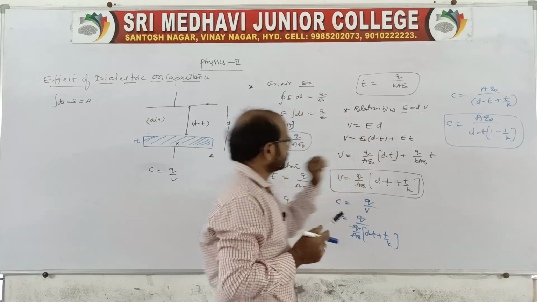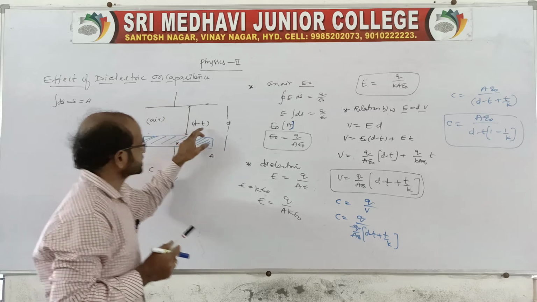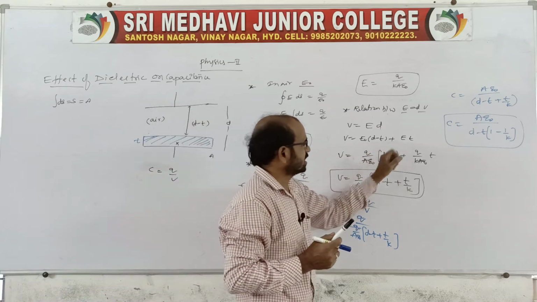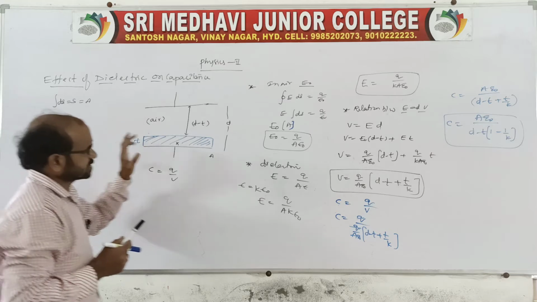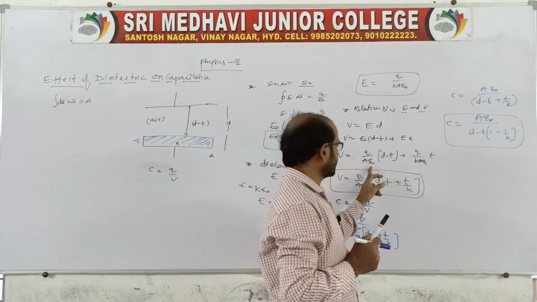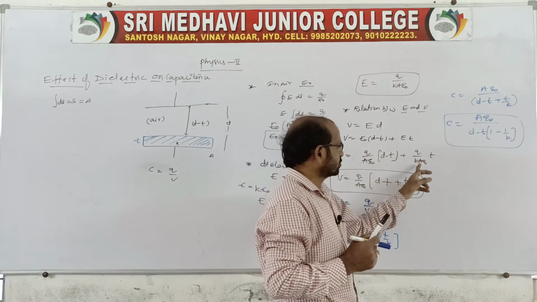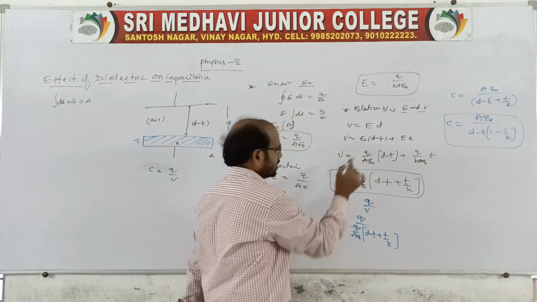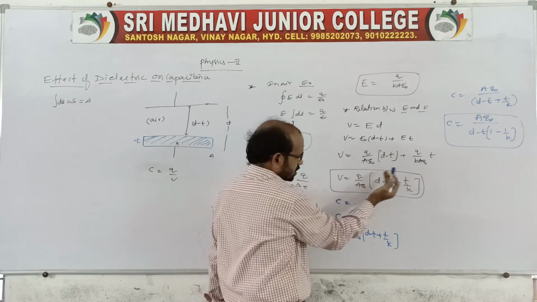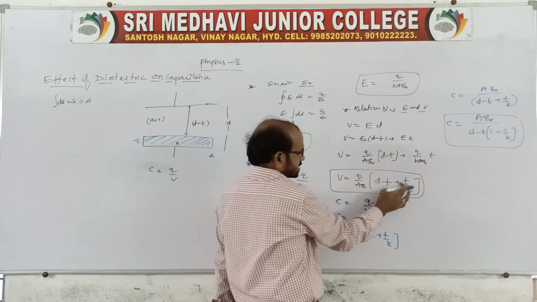Here E naught is in the air, where the distance is D minus T, and E is in the dielectric of thickness T. Therefore V is Q by A epsilon naught into D minus T plus Q by K epsilon naught into T. Take Q by A epsilon naught common: D minus T plus T by K.